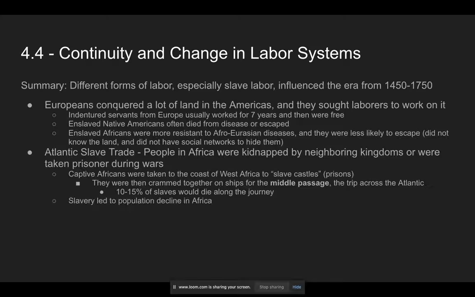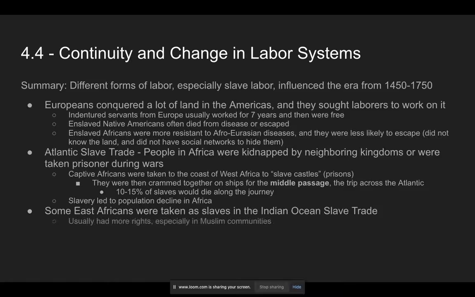Slavery at this time led to a population decline in Africa, and not all of the slaves from Africa ended up going to the Americas. Some of them in East Africa were taken as slaves in the Indian Ocean slave trade and sent to the East. One interesting difference there is that they usually had more rights, especially in Muslim communities, and they could do things like marry and possibly eventually become free.